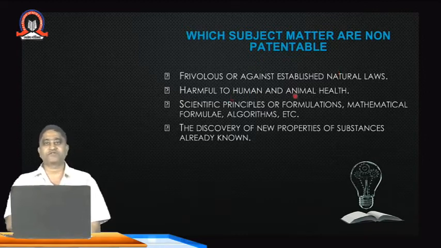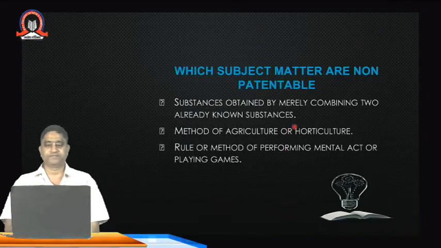Scientific principles of formulation, mathematical formulas or algorithms in computer programming are not patentable, as they can be done by any person. The discovery of new properties of a substance already known in a chemical formula, or in a chemical substance, in a product or a reaction when it is going on. Such new properties of substances are not patentable under the chemistry laws, and are not accepted by the IPR office.